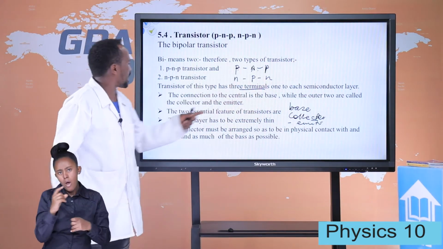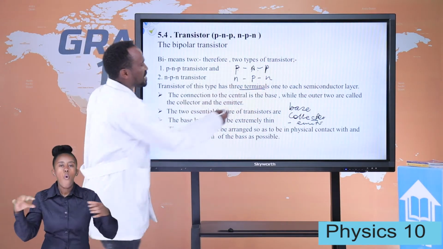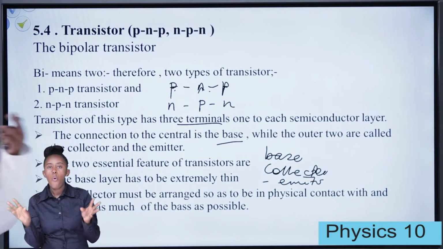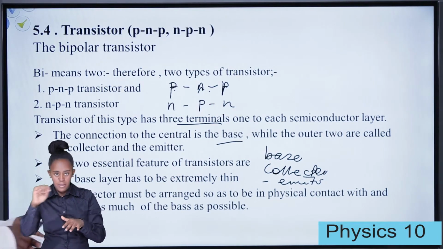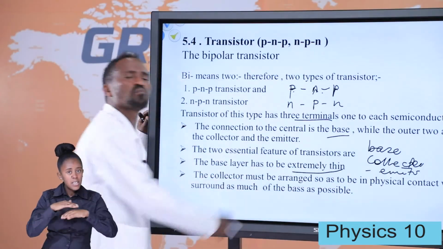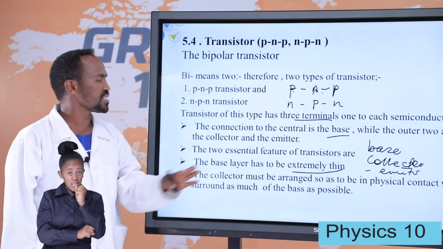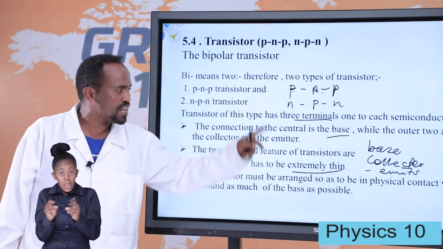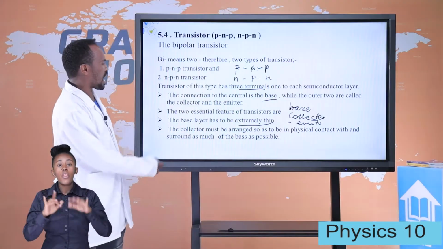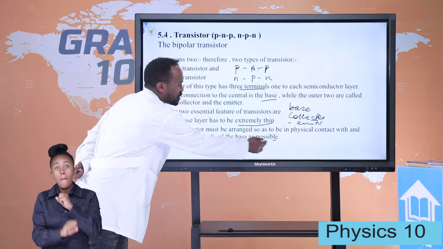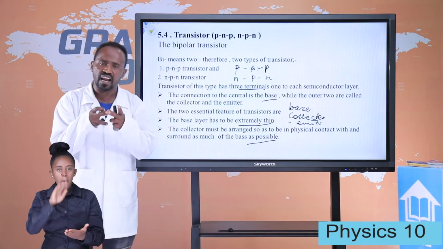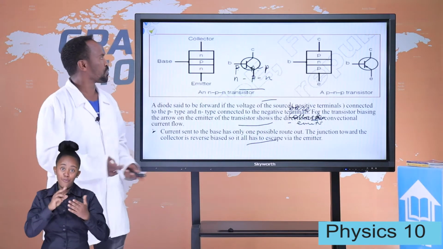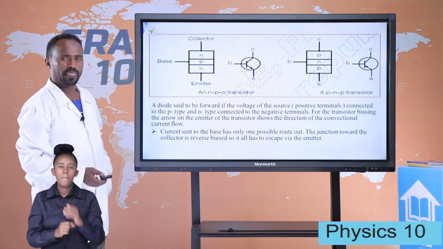So transistors of this type have three terminals, one connected to each semiconductor layer. The connection to the central layer is the base. The outermost two are the collector and the emitter. The base layer, the central one, is extremely thin. And the collector must be arranged so as to be in physical contact with and surround as much of the base as possible. So the base is at the center, and the collector and the emitter are the outer two parts. Look at this diagram.